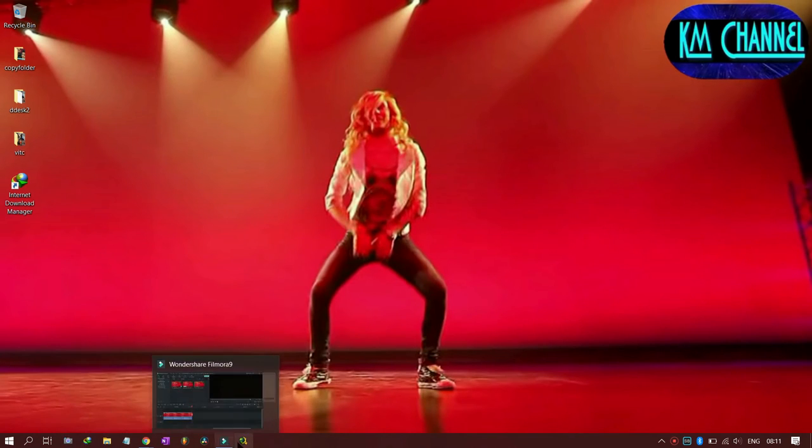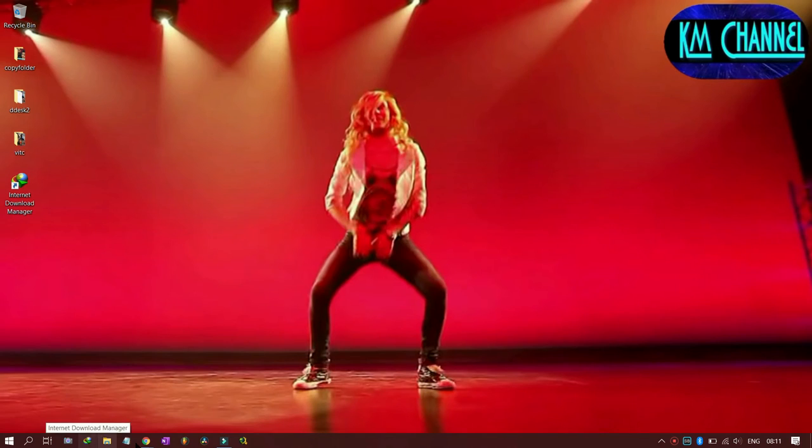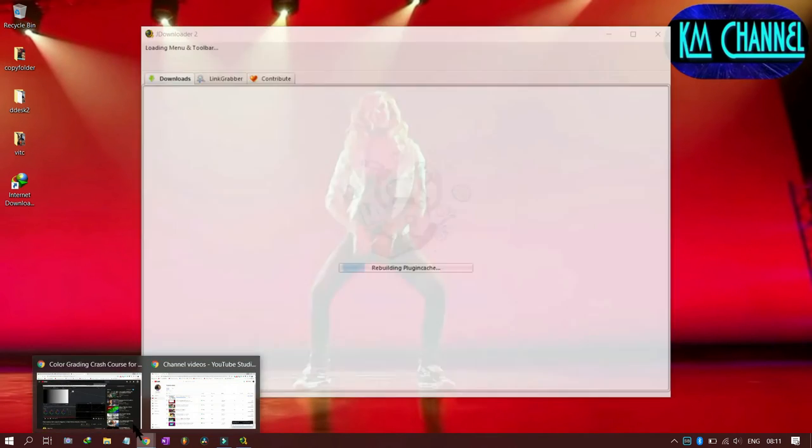So JDownloader, I just put that icon on the taskbar right now, but before this I only used Internet Download Manager. And one more thing I have noted is that sometimes JDownloader will give you a very slow download speed, but if you use the same link and download it in Internet Download Manager, you will get 10 times faster speed than JDownloader's.